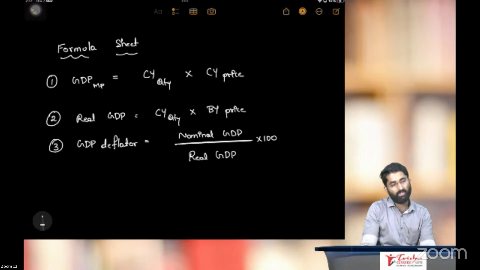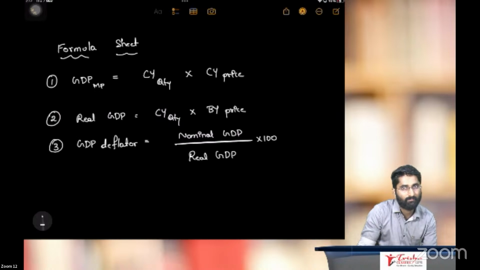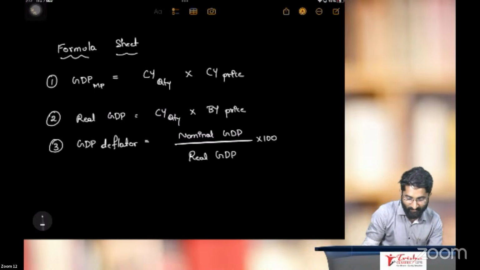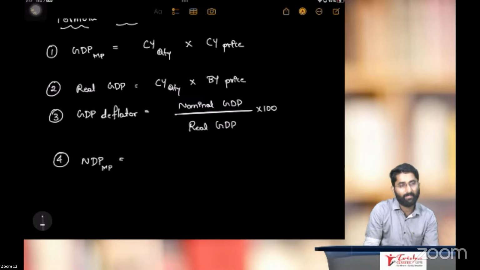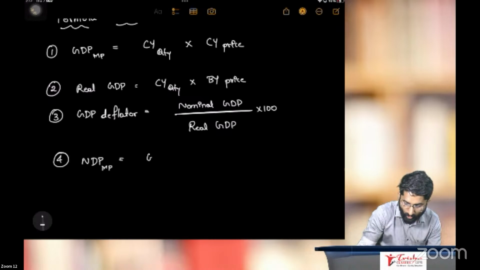So this is the GDP deflator formula. Next, fourth point, very, very important: net domestic product at market price. How to calculate net domestic product at market price? Very easy, sir. Gross domestic product at market price minus depreciation.